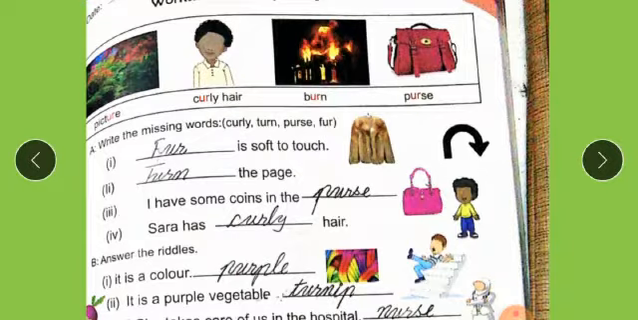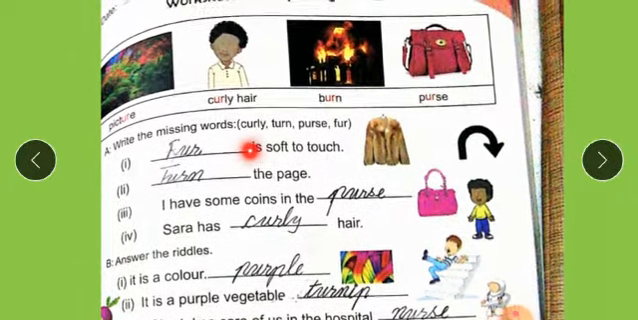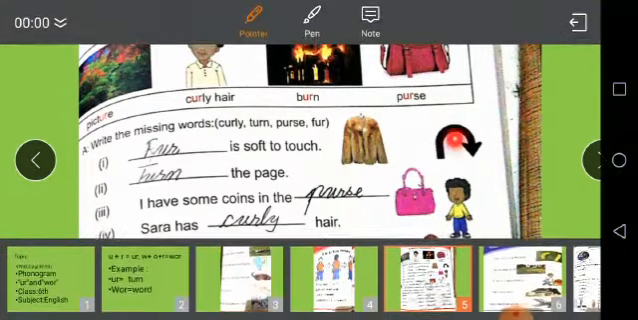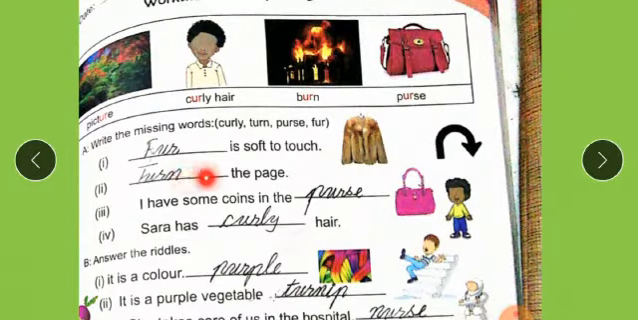Students, first one, dash is soft to touch. Which is soft? Fur. Fur is soft to touch. This is turn. Turn the page. I have some coins in the purse. Sarah has curly hair.